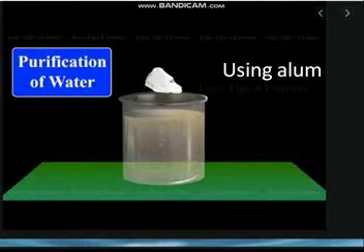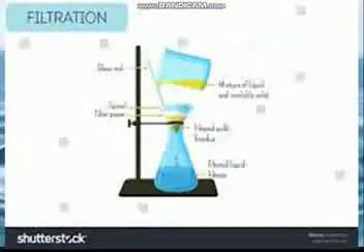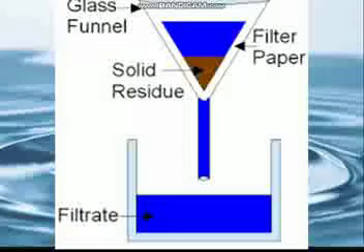Our next process is filtration. Filtration is the process of separating insoluble solids present in a liquid using a filter. Your mother uses a strainer to filter tea leaves from the prepared tea. Some people tie a thin muslin cloth to the mouth of a tap to filter the mud in the water. Filtration is also used to separate pulp from fresh juice and for preparing cottage cheese, means paneer, at home.